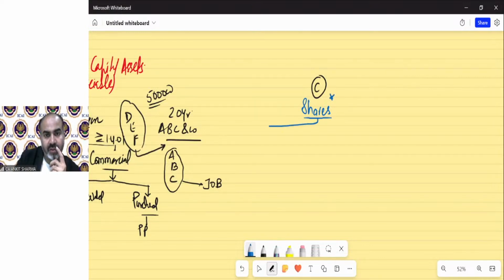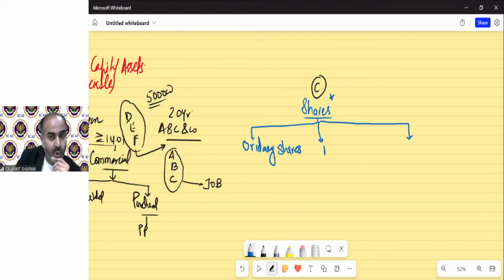In case of shares, there are 3 kinds of shares for the purpose of cost of acquisition. One is ordinary shares, normal shares that means. Then we have bonus shares. Now, please don't ask me what bonus shares are, because it's a very common term, and if you do not know, kindly Google it.